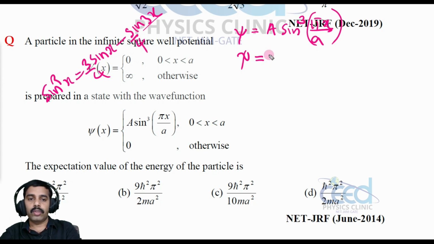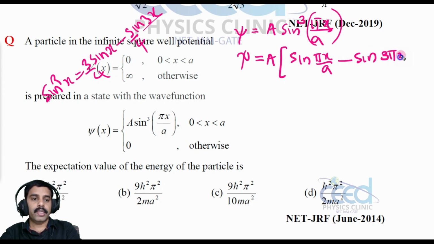So this is equal to A, into a, I can take out. So sine cubed x is equal to 3 sine x minus sine 3x, that is sine pi x by a minus sine 3 pi x by a, and we have a 4 out.